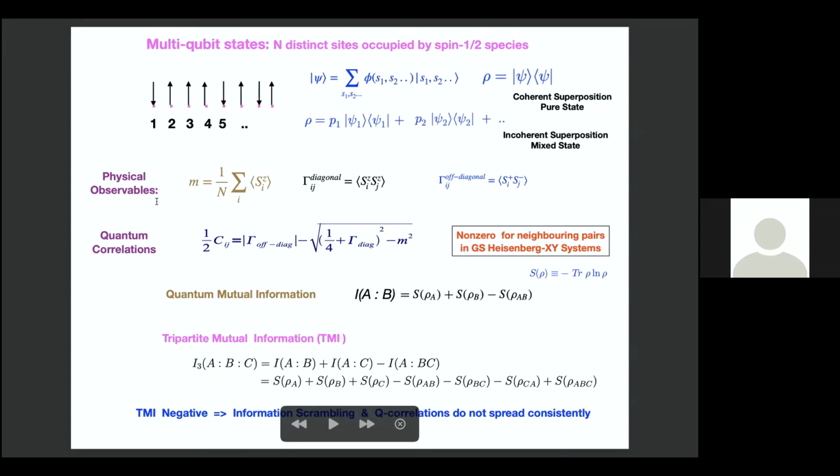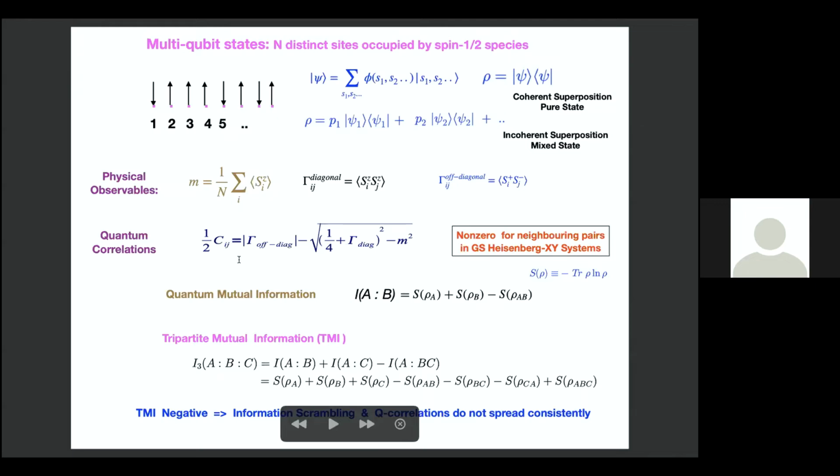Typically what we study are physical observables like magnetization, the diagonal correlation function between, let's say, I and J, SZ, and the off-diagonal correlation function between spins I and J, S plus and S minus. These are expectation values in a given state. It can be a mixed state or a pure state, whatever. An extension of this is that we study quantum correlations, which are slightly different. For instance, an entanglement measure, the concurrence between spins I and J, is C here.